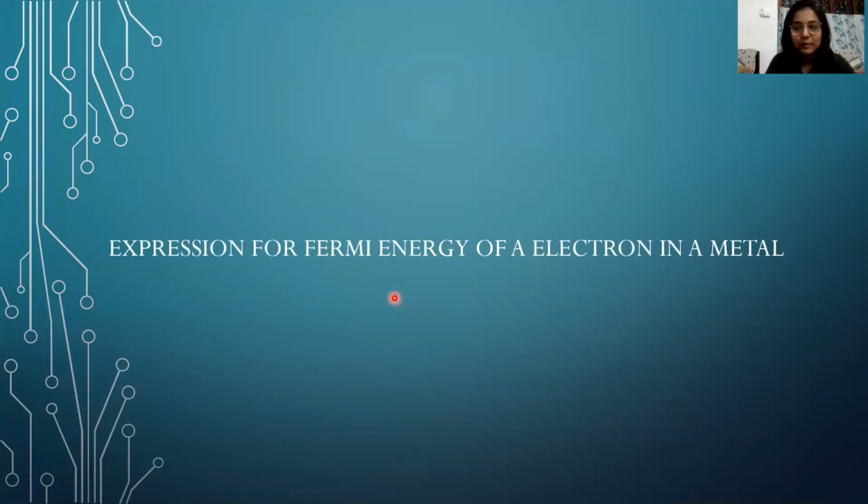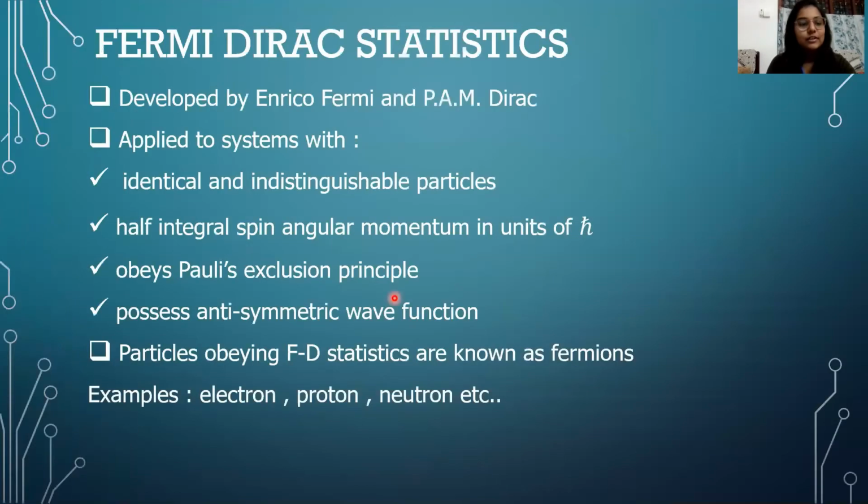Today, let's have a discussion on Fermi energy of electrons in a metal. So that's what my topic is about. So let's start with Fermi-Dirac statistics. Fermi-Dirac statistics was developed by Enrico Fermi and Paul Dirac.